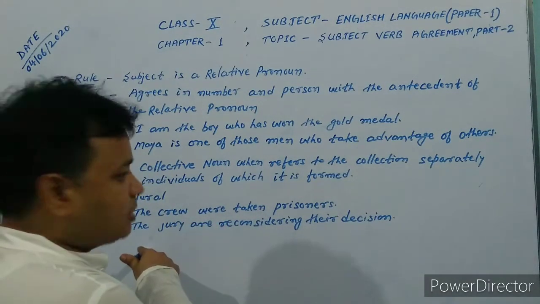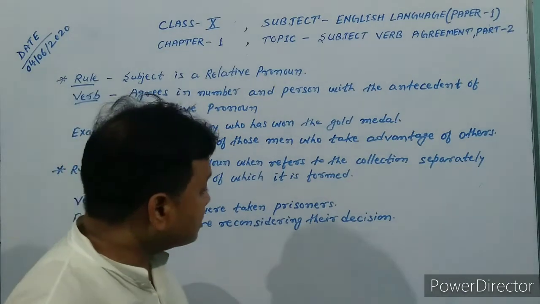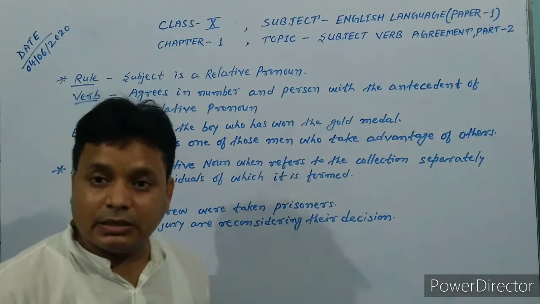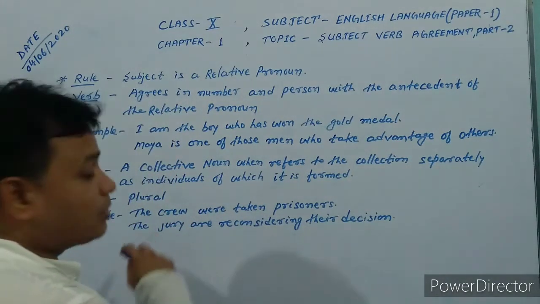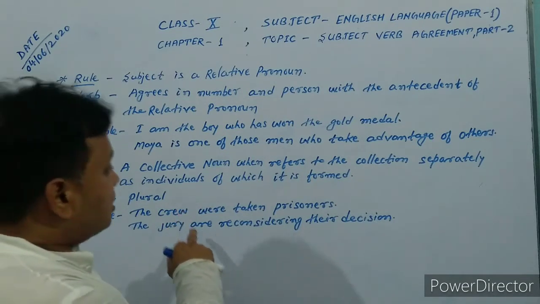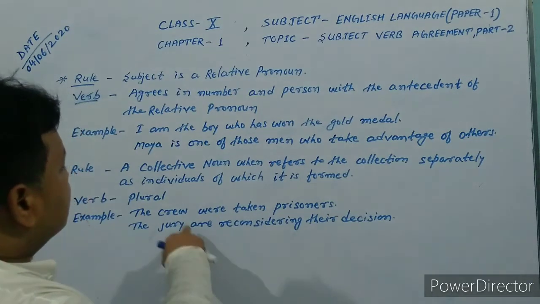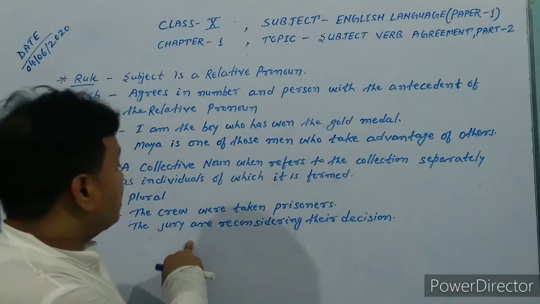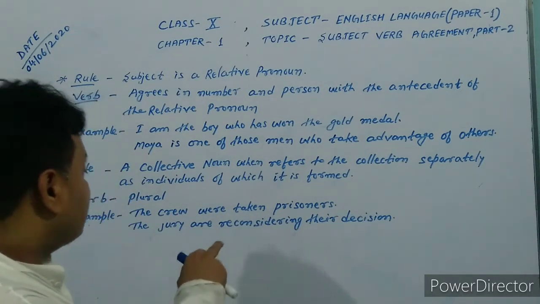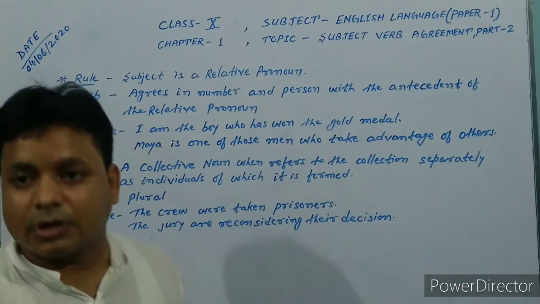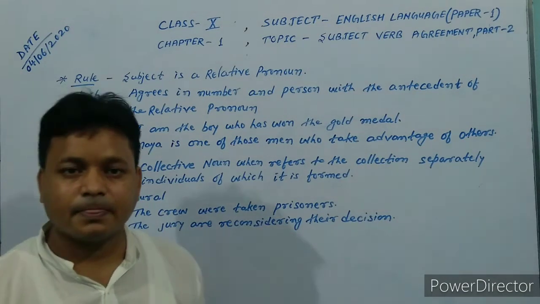Second example: the jury are reconsidering their decision. Here I have also used a plural verb, because the collective noun refers to the collection separately, as individuals of which it is formed.